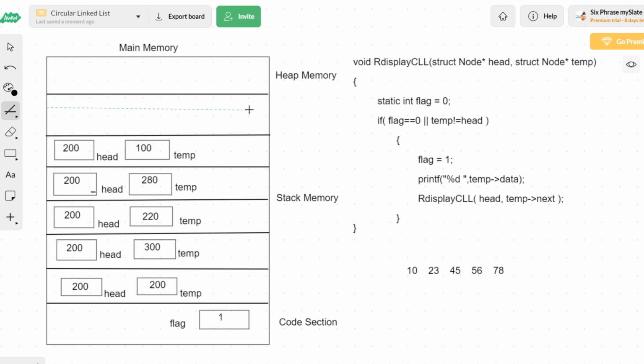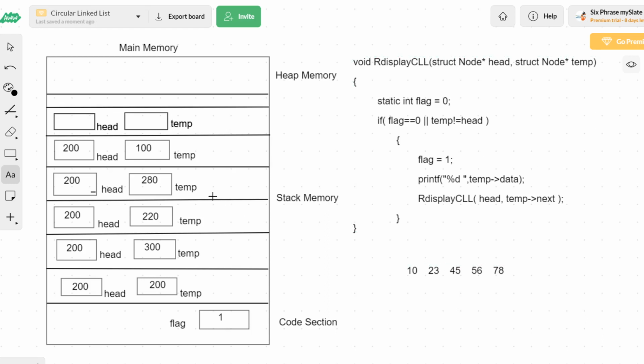So one more activation record, inside which we will be taking two memory blocks, one for head, the other one for temp. The name of the first memory block is going to be head, and the name of the second memory block is going to be temp. Now while calling, what is the value of head and temp you are passing?